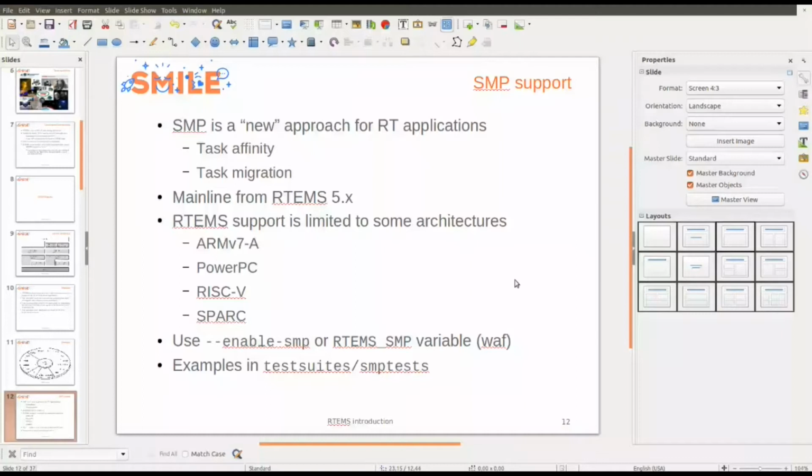It's mainline from RTEMS 5, but it's limited to some architectures such as ARMv7, PowerPC, RISC-V, and SPARC. To get the SMP support, you need to enable SMP with a configure flag, or in the new version of RTEMS, we don't use configure anymore, it's based on a system called WAF, so you have to define the RTEMS SMP variable to true. And you have lots of examples in the RTEMS source code, in the directory called testsuites, and there are some SMP tests in the testsuites.